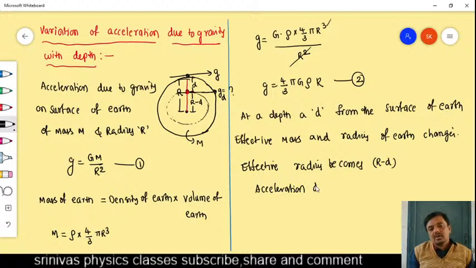If you have not understood anything, now you will understand. Don't worry. Acceleration due to gravity at depth d, we write like this: g_d is equal to 4 by 3 pi G rho, we write as r minus d.